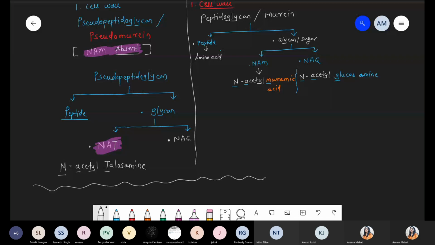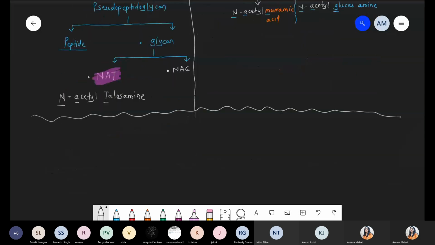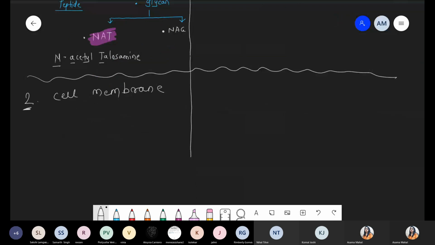So I think this part we already discussed in the last class: the first difference, the cell wall composition in Archaebacteria as well as eubacteria. Quickly we move to the second difference, that is the cell membrane or plasma membrane. Okay, Pratyusha? We are talking about the cell membrane or plasma membrane in both Archaebacteria as well as eubacteria.